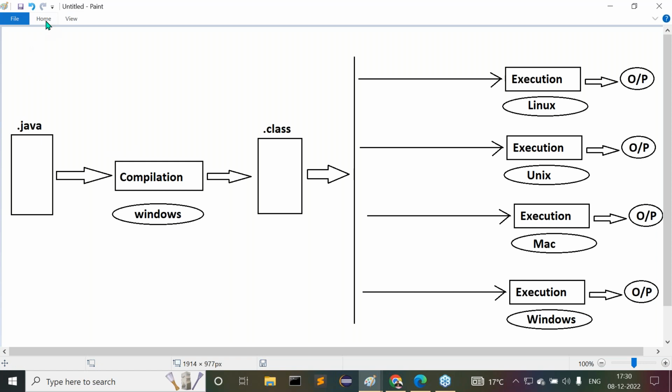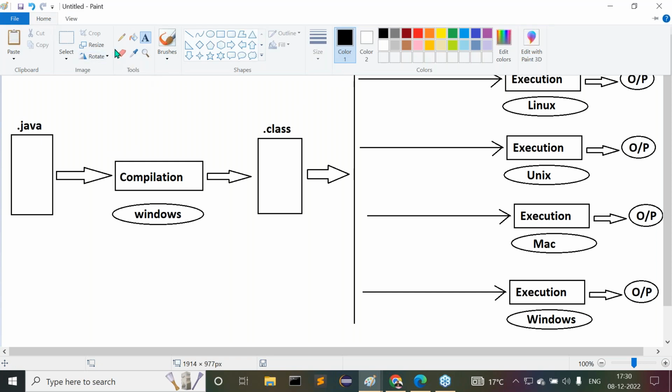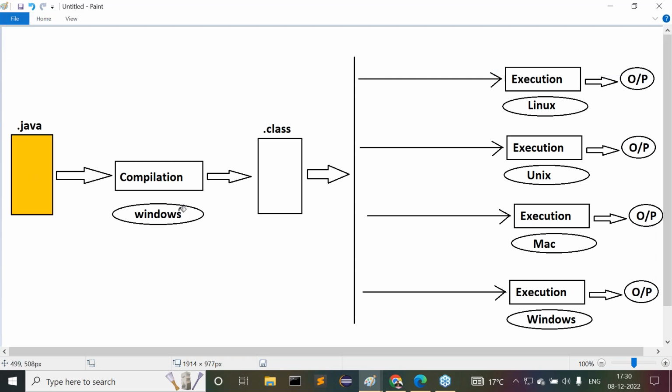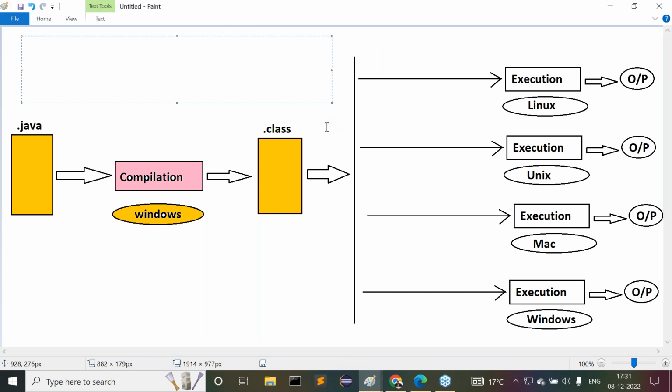All of you observe carefully. When we compile our program on the Windows operating system, what files are we able to get? Dot class files we are getting. Now here we are performing compilation, and dot class files we are getting. Let's understand what is the purpose of the dot class file, what exactly is the meaning of dot class file. Here we need to understand it clearly. Listen carefully. What is this dot class file?